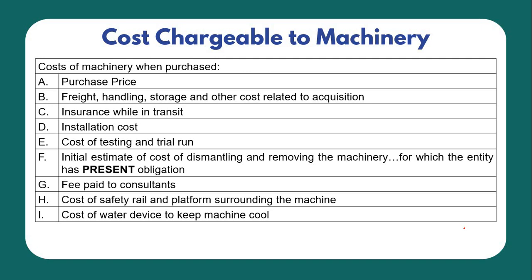So these are the costs that are capitalized as part of the cost of the asset, particularly the machinery.